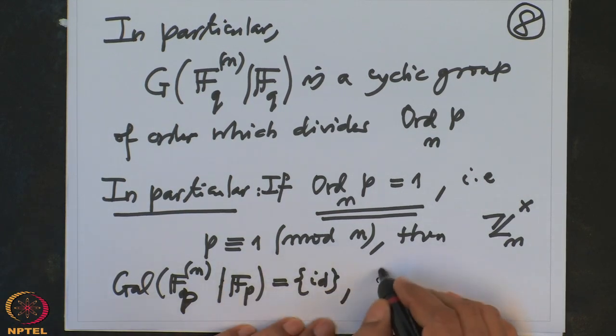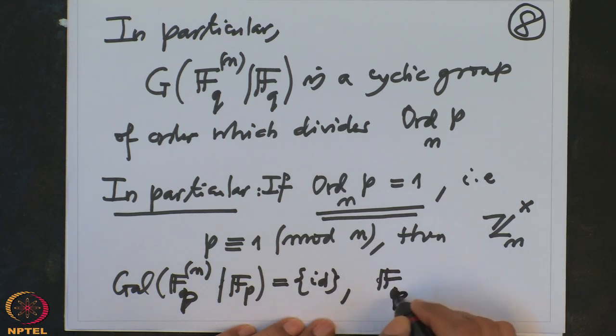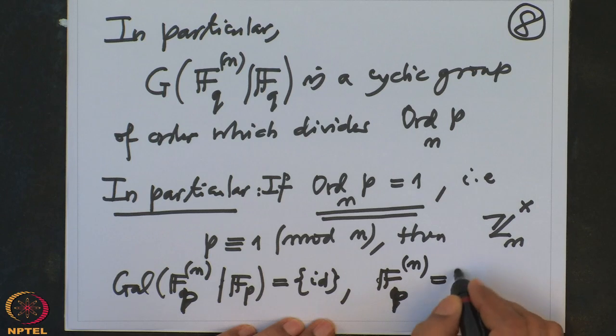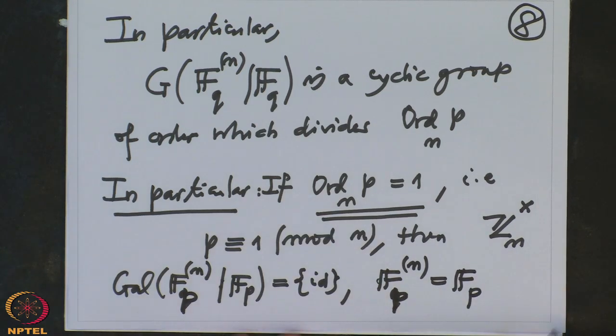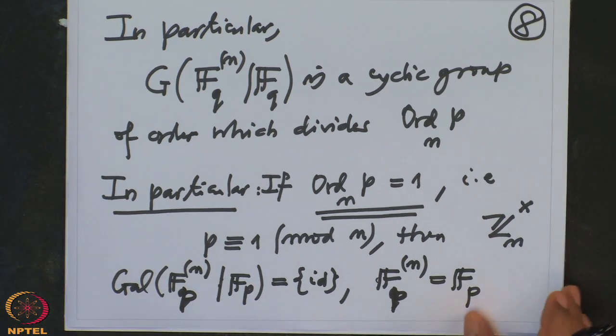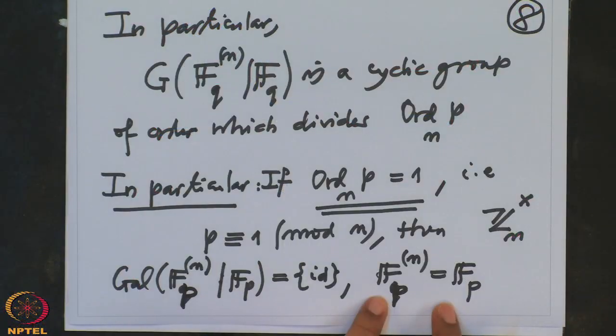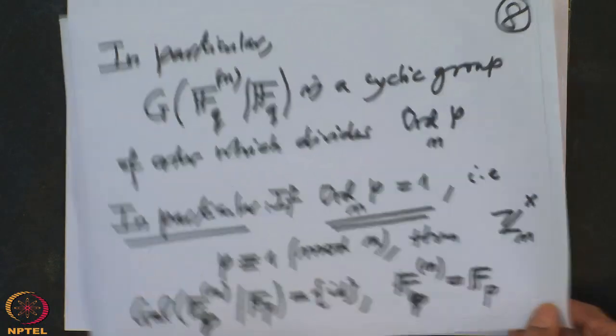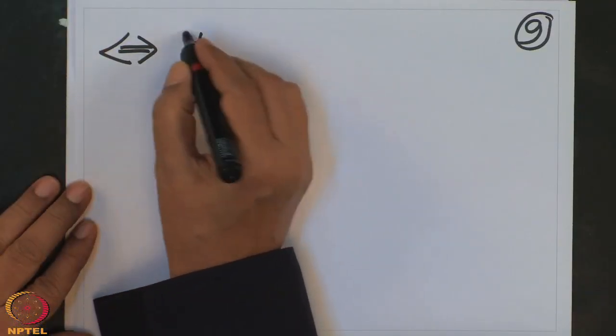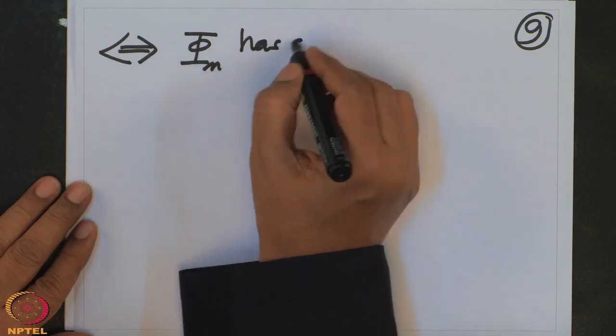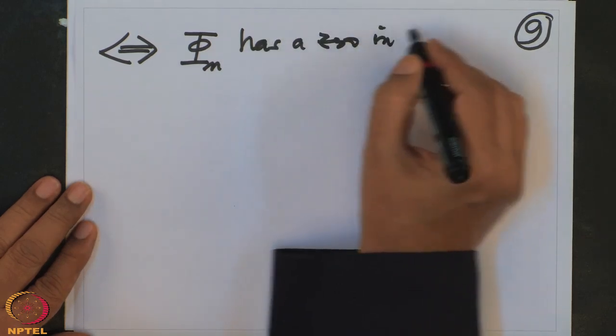In particular, F_{p^n} equals F_p. And when can this occur? That will mean that the cyclotomic polynomial should have a zero in F_p only. That is if and only if phi n has a zero in F_p.